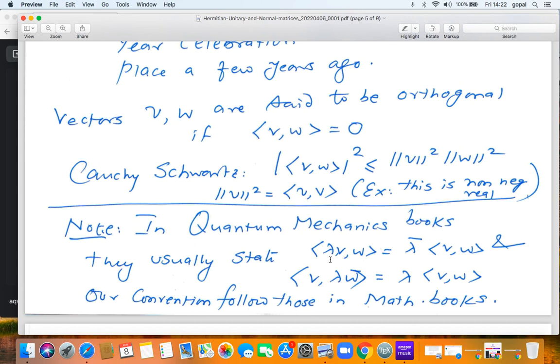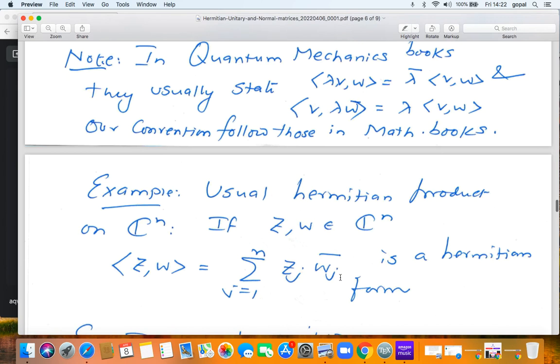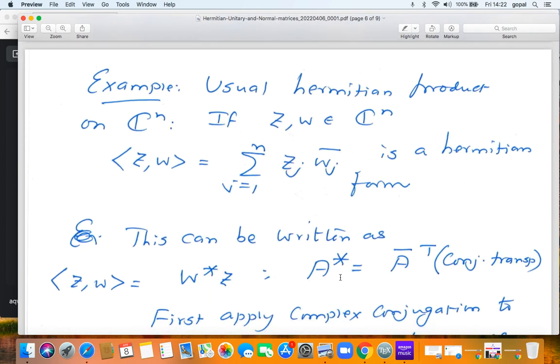They will demand conjugate linearity in the first variable and linearity in the second variable. So the convention that mathematicians use is quite different from the conventions used in quantum mechanics books, but this is life. Conventions change across disciplines, but we have to keep this straight. The usual Hermitian product.